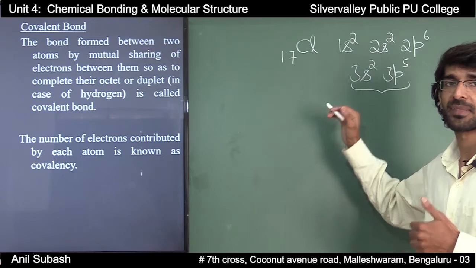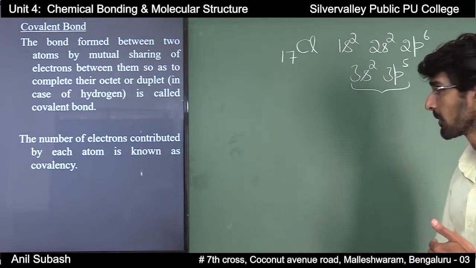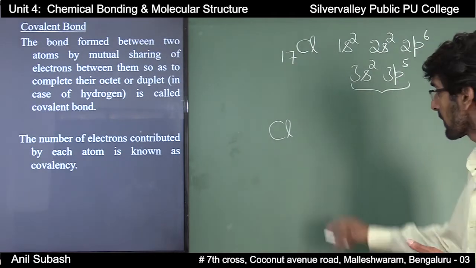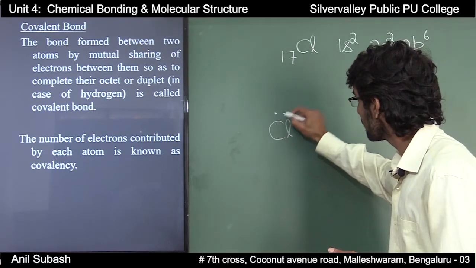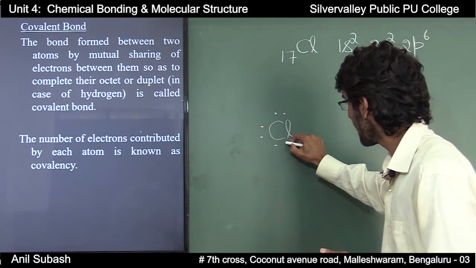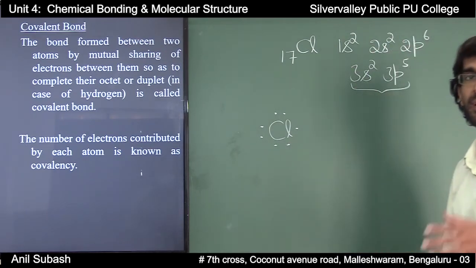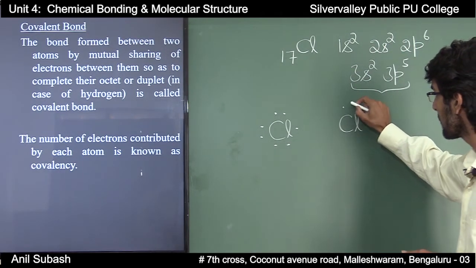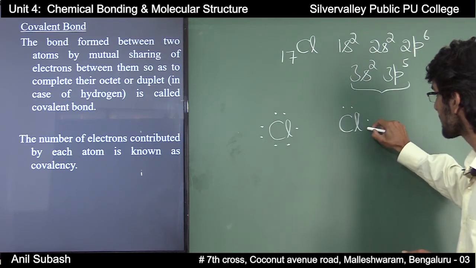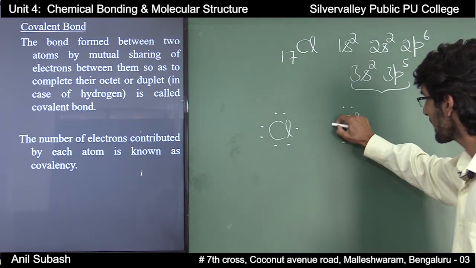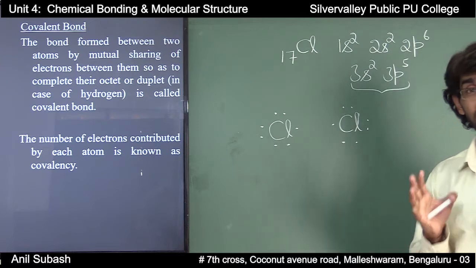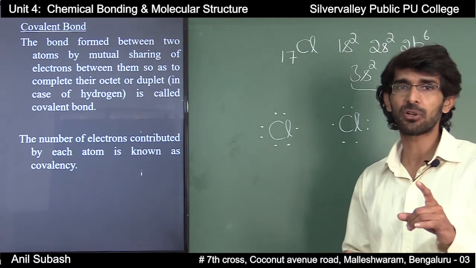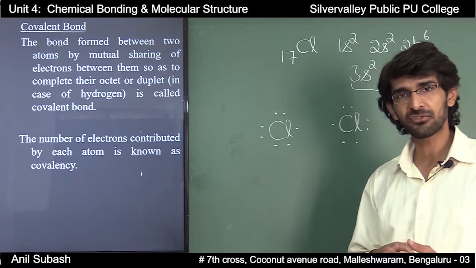Now, if I represent the Lewis symbol of chlorine that we studied, Cl is the chemical symbol of chlorine and the valence electrons are represented by 7 dots. And if I consider a second chlorine atom, it will also have 7 electrons in its valence shell, and each chlorine atom has a deficiency of 1 electron to complete its octet.